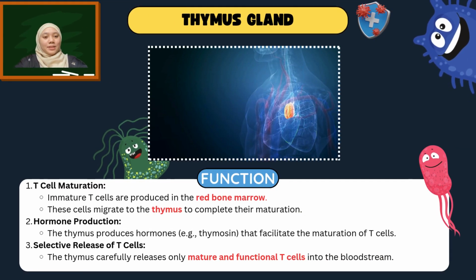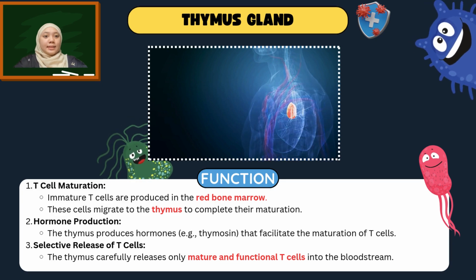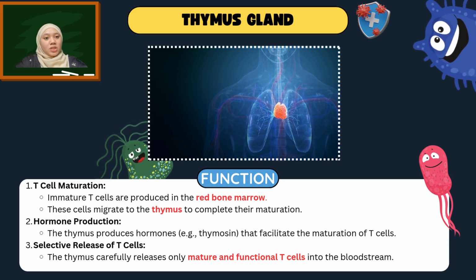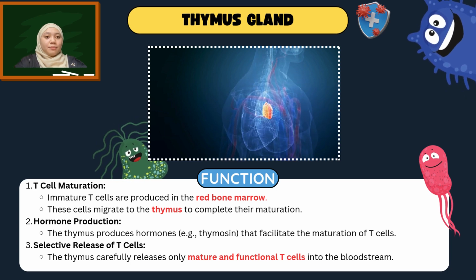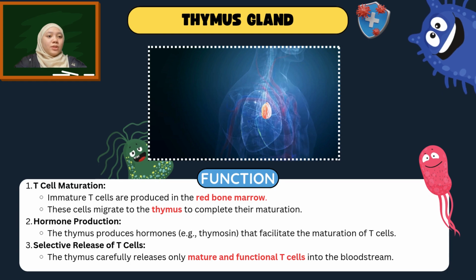Next, let's look at the thymus gland. This is where T cells, a type of lymphocyte, complete their maturation. These cells start in the red bone marrow but travel to the thymus to become fully functional.